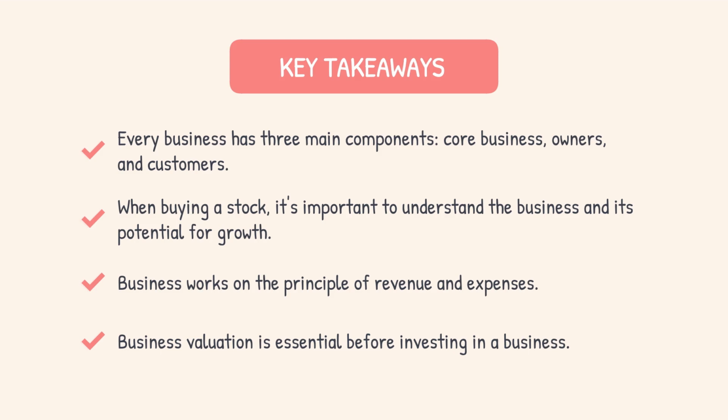Understanding a company's core business, financials, and competition is crucial in making informed investment decisions. 3. Business works on the principle of revenue and expenses, and understanding these numbers is essential for determining the profitability of the business. 4. Business valuation is essential before investing in a business. ROI helps in evaluating the business's worth and determining the return on investment.